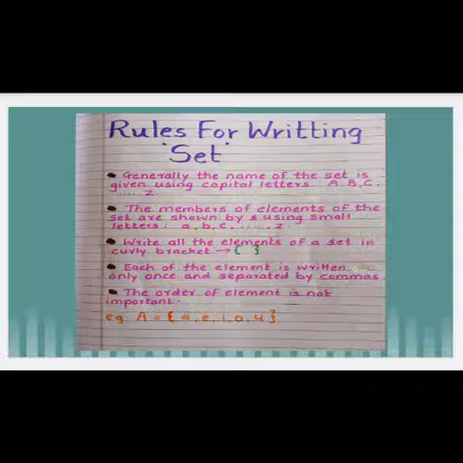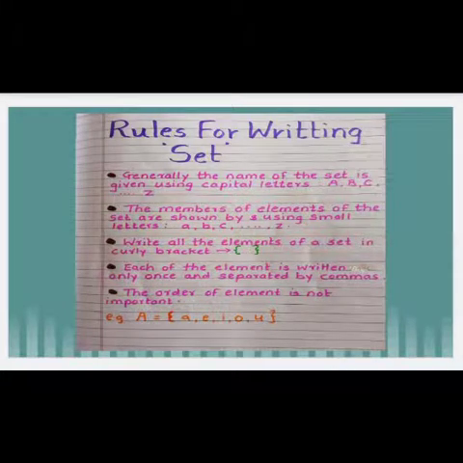Now you can see the example. That means we have to write the vowels which are coming in the letters. So we show this set by capital A, then equal sign, then in curly brackets we mention the vowels A, E, I, O, U, and each vowel we separate by commas. In the last we have to close the curly bracket. This is the way to write a set.